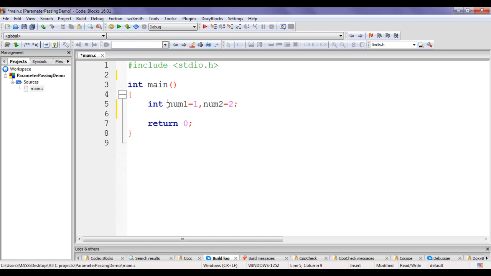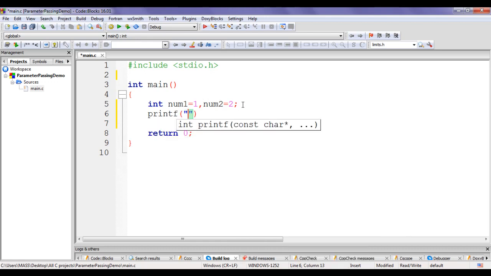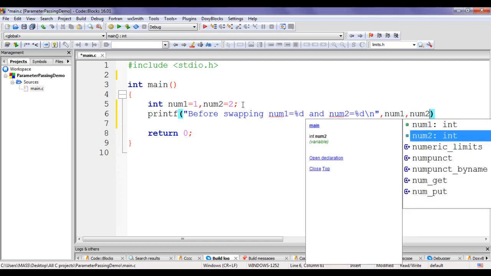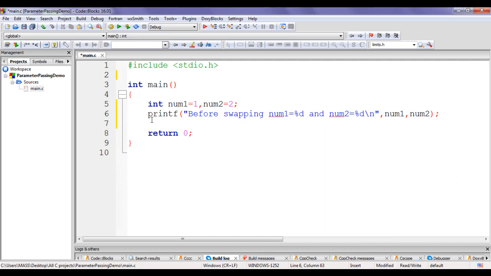Let me display value of num1 and value of num2 before swapping. I say here printf, in double quotations I say, "before swapping num1 is equal to %d and num2 is equal to %d \n", comma num1 comma num2 semicolon. What happens when this statement is executed?